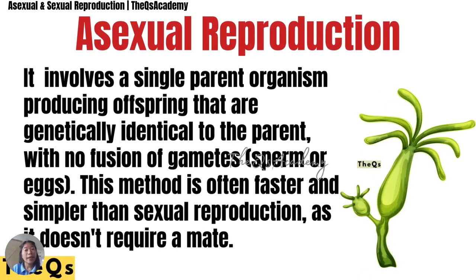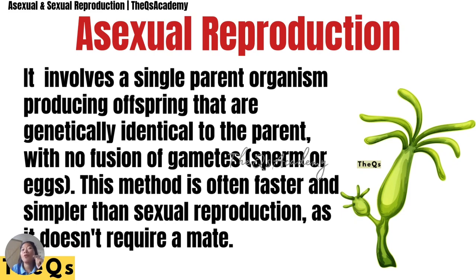Asexual reproduction involves a single parent organism. Take note: asexual, only one parent. Sexual, two parents. This method is often faster and simpler than sexual reproduction as it doesn't require a mate.